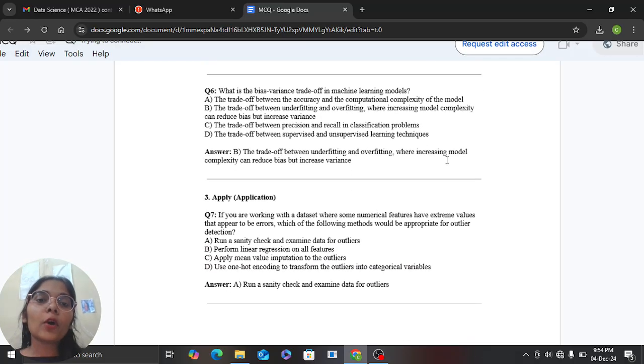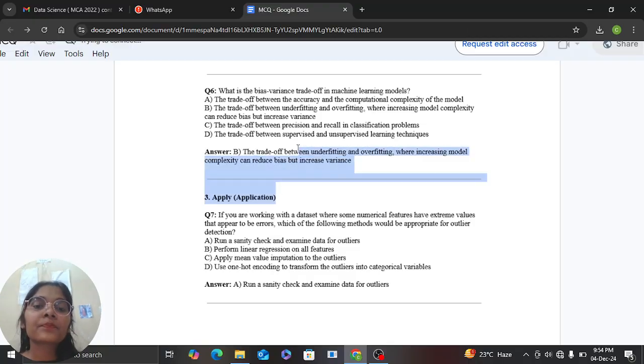What is the bias-variance trade-off in a machine learning model? The trade-off between underfitting and overfitting, where increasing model complexity can reduce bias but increase variance.